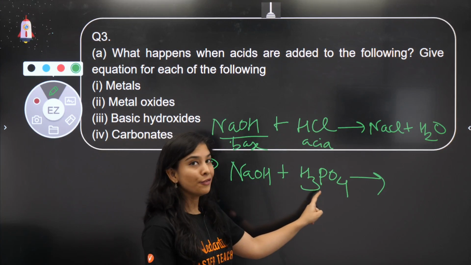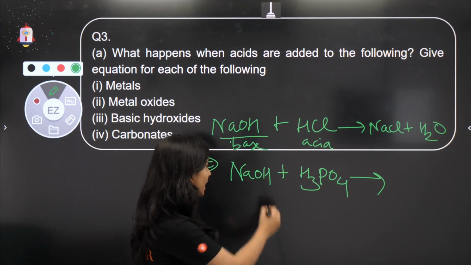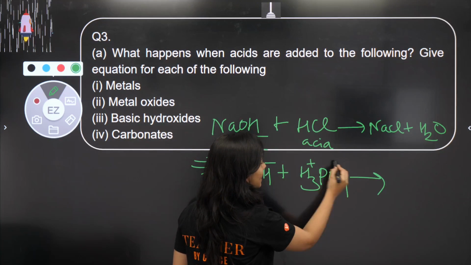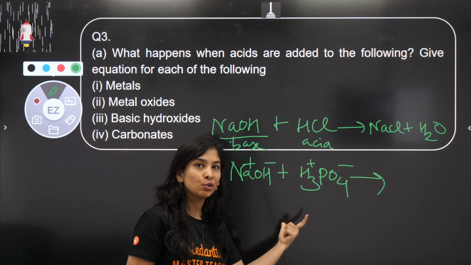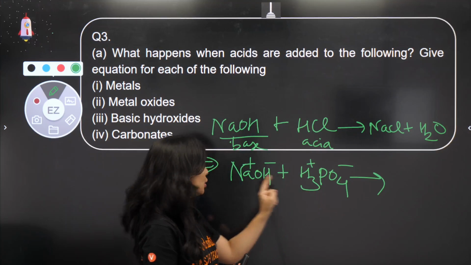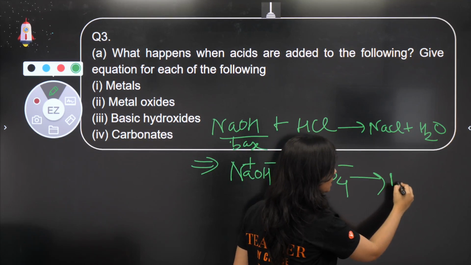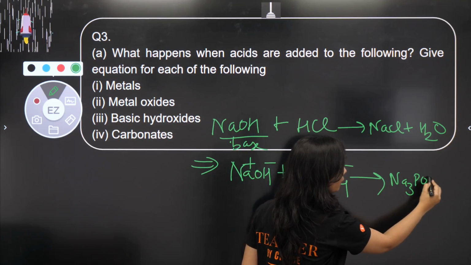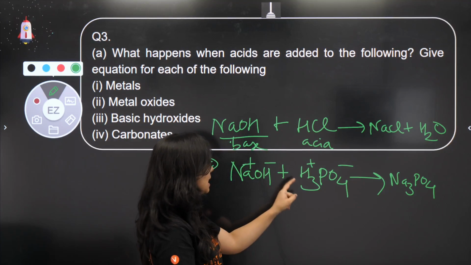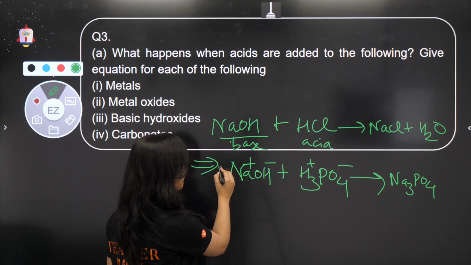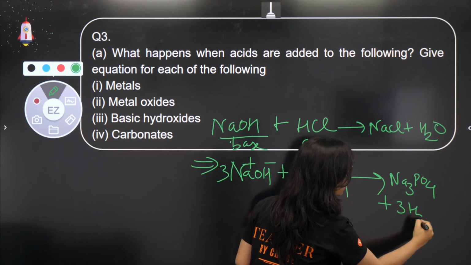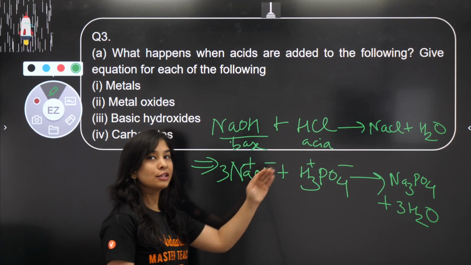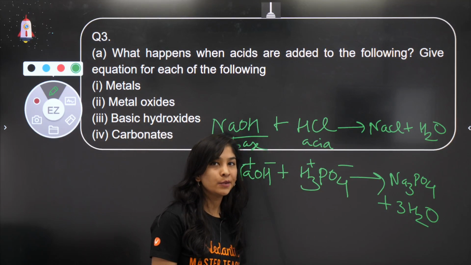So what will be formed? Salt would be sodium phosphate. You know that every neutralization reaction is a kind of double displacement only. They'll exchange their ions. So sodium will go with phosphate, Na3PO4, which is your sodium phosphate, and H with the OH, 3H and 3OH will give you 3 molecules of water. Okay, again salt and water, sodium phosphate and water.